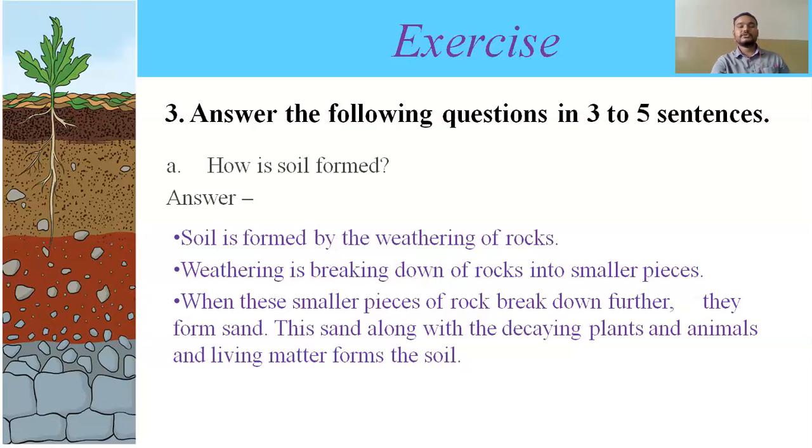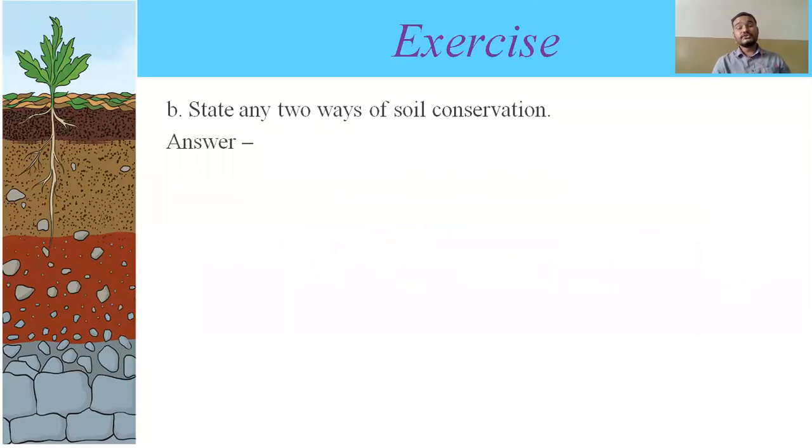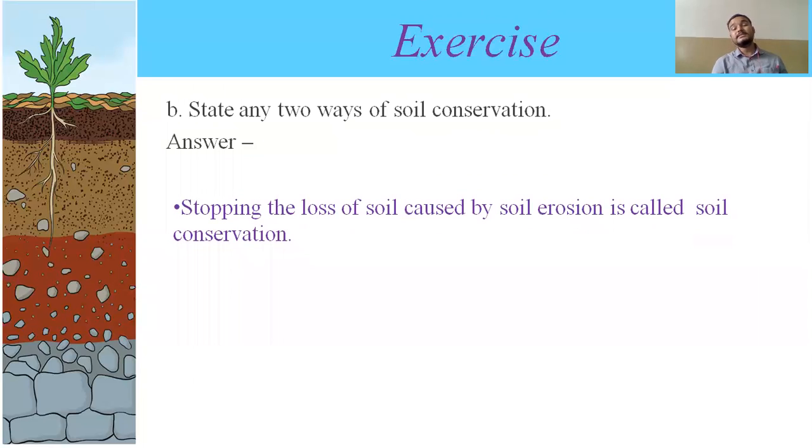Then the next question is, state any two ways of soil conservation. We have seen two parts, that is soil erosion and soil conservation. So what is soil conservation? Soil conservation is stopping the loss of the soil caused by soil erosion. Which are the reasons for soil erosion?